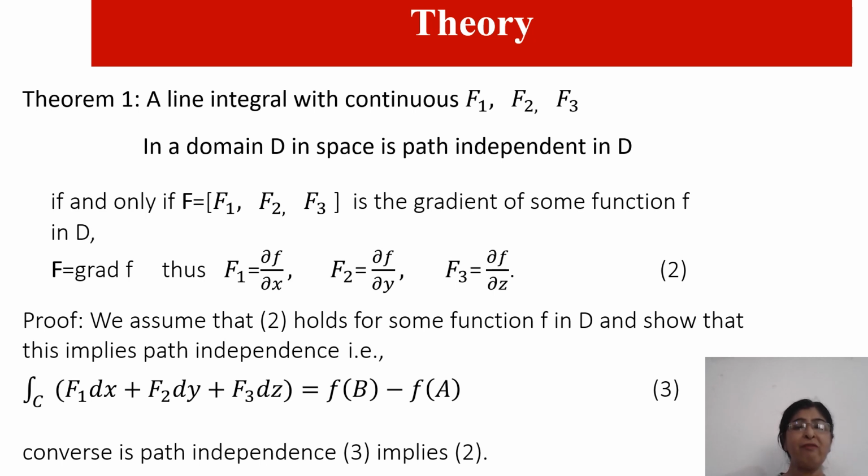What is given to us and what we have to prove? In the proof, we assume that 2 holds, meaning this thing holds for some function f in D, and we have to show that the path is independent. So integral over C of f1 dx plus f2 dy plus f3 dz is equal to f(B) minus f(A). Or the converse: path independence 3 implies 2. 3 is given to us and we have to prove 2. So this is the one theorem based on path independence.